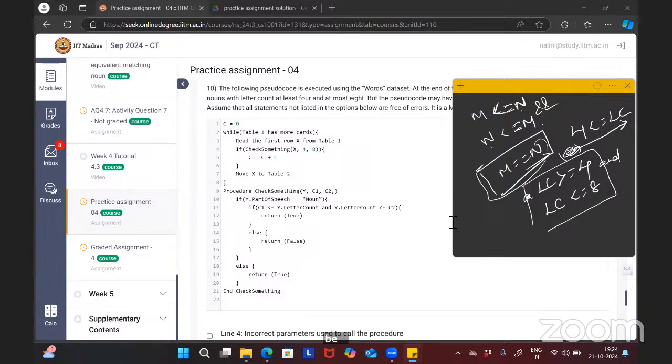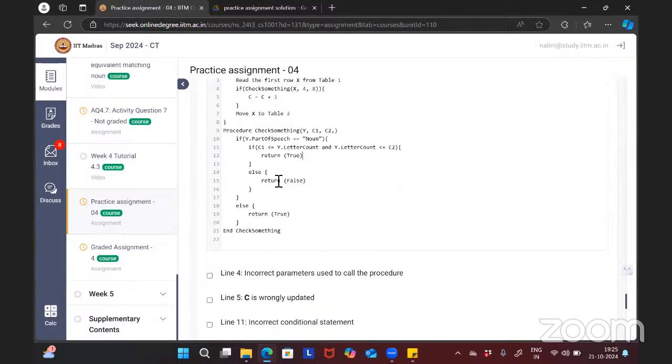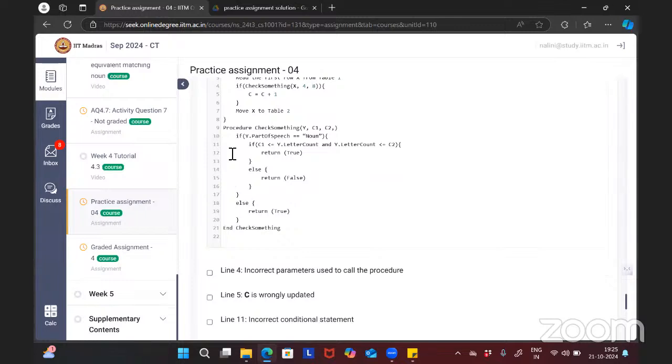So what is the condition here? If C1 is less than or equal to letter count, so 4 is less than or equal to letter count. Okay, no problem, because our letter count is greater than the value of 4. And y dot letter count is less than or equal to 8. The condition is correct. So if the condition is satisfied, then the procedure is returning true. If it is not satisfied, it is returning false.